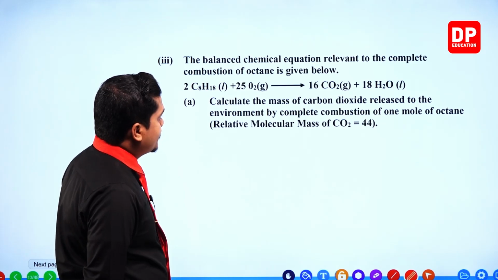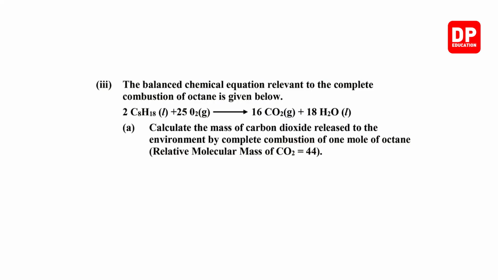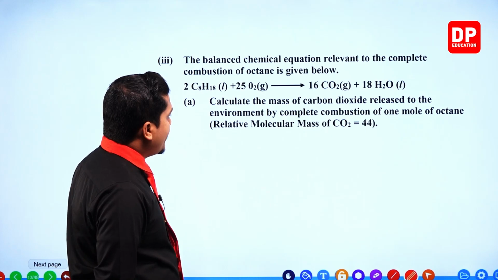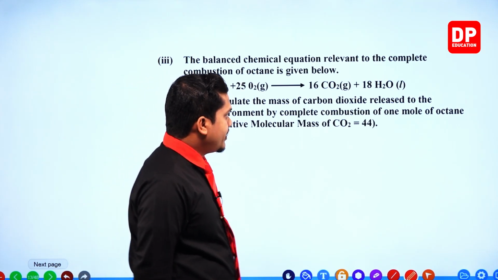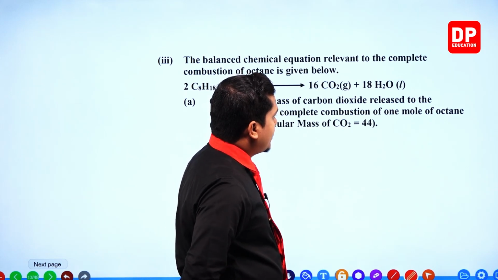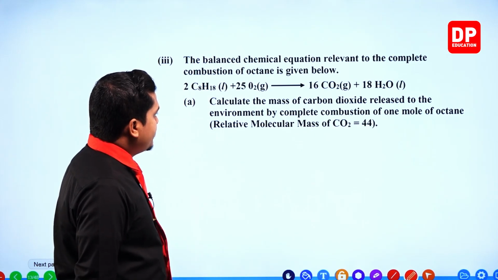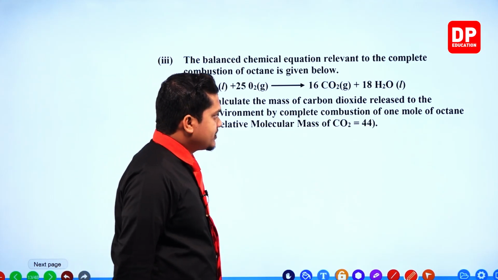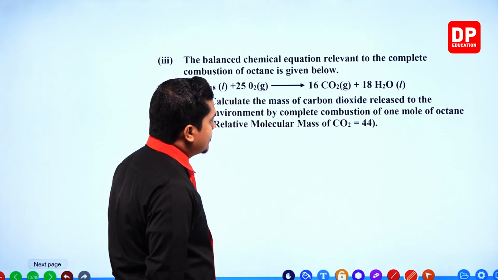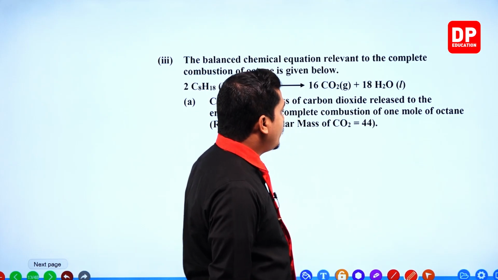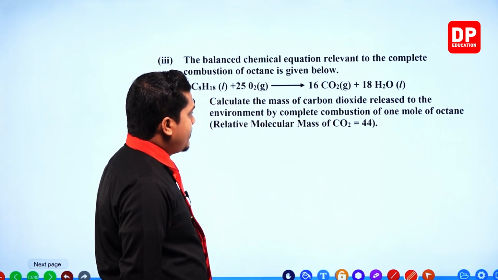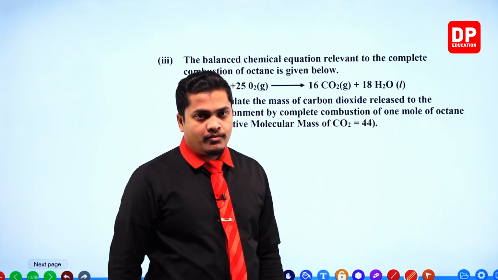The balanced chemical equation for the complete combustion of octane is given below. 2 moles of C8H18, that means octane, reacting with 25 moles of oxygen gas to produce 16 moles of carbon dioxide and 18 moles of water. The question: calculate the mass of carbon dioxide released to the environment by complete combustion of 1 mole of octane. The relative molecular mass of carbon dioxide is given as 44.